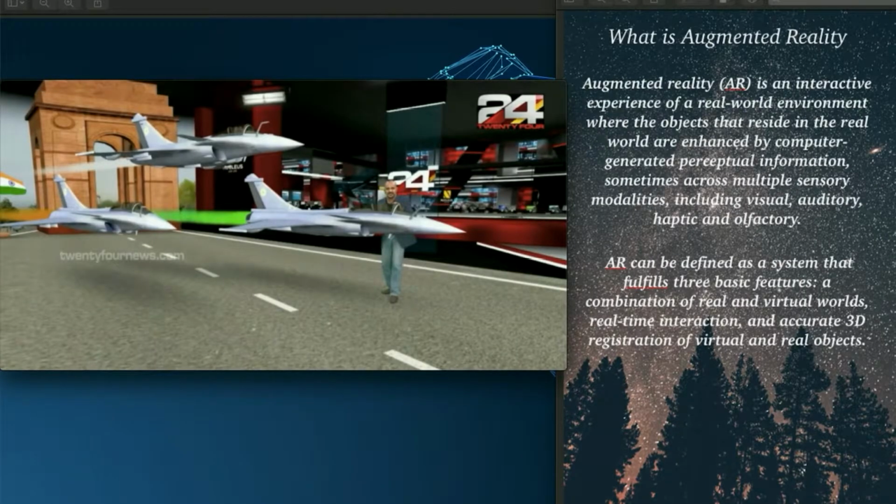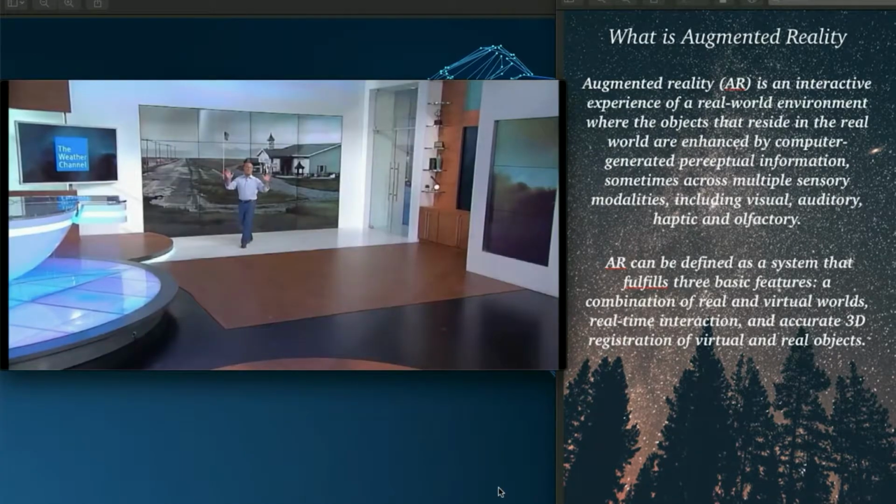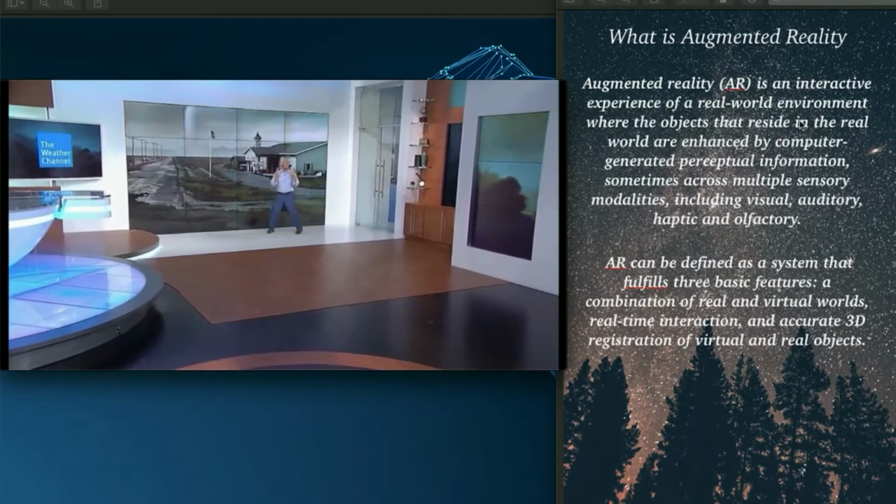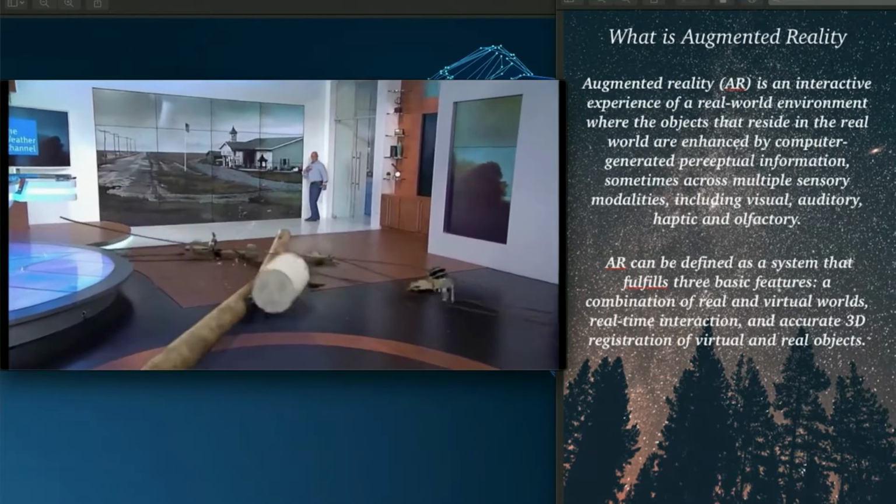Welcome back to SwiftGet. What is augmented reality? I would like to show news preview channels which uses AR or augmented reality.